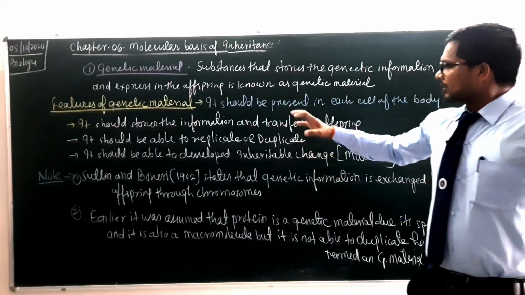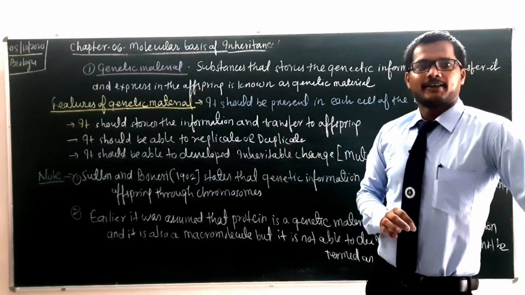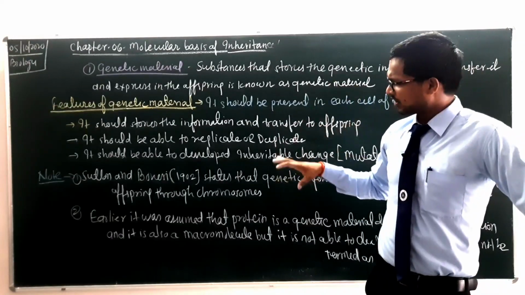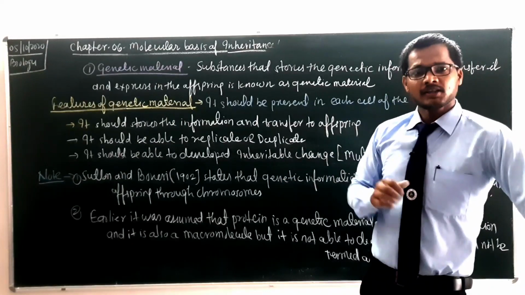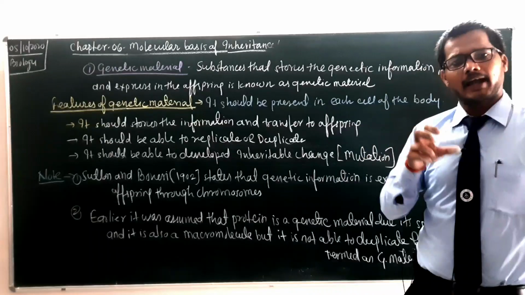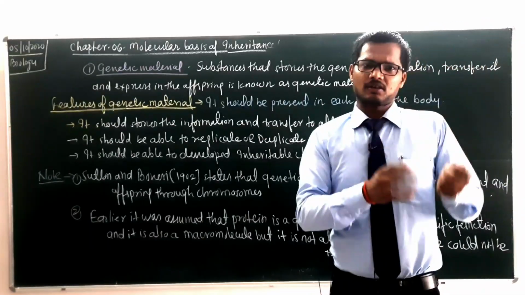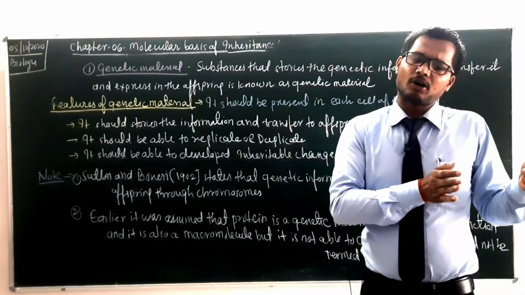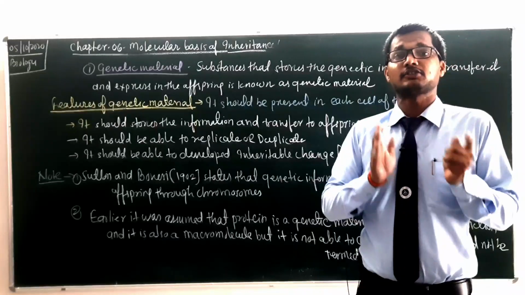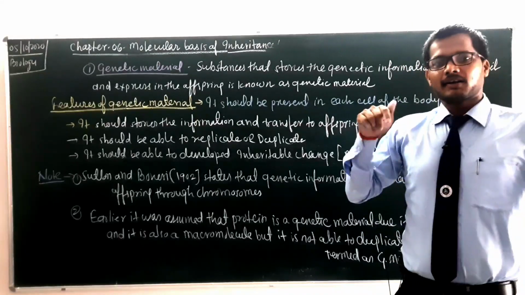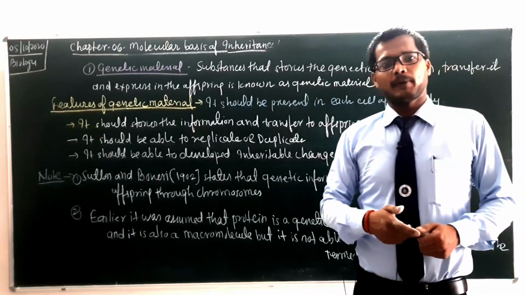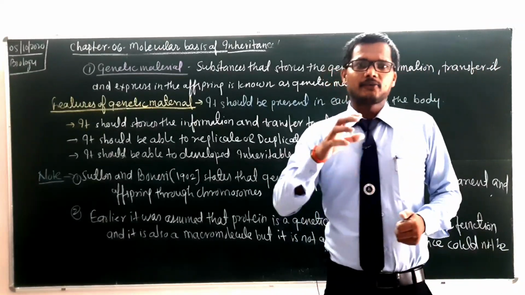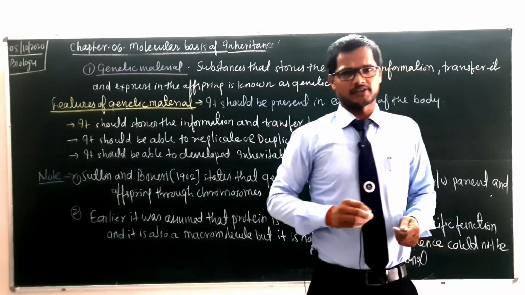But later on it was proved that protein cannot be considered as a genetic material because it does not have the capacity of duplication or replication. It means that it cannot form its own copy. Earlier, scientists said that this is genetic material because it was a macromolecule and it had a specific function.